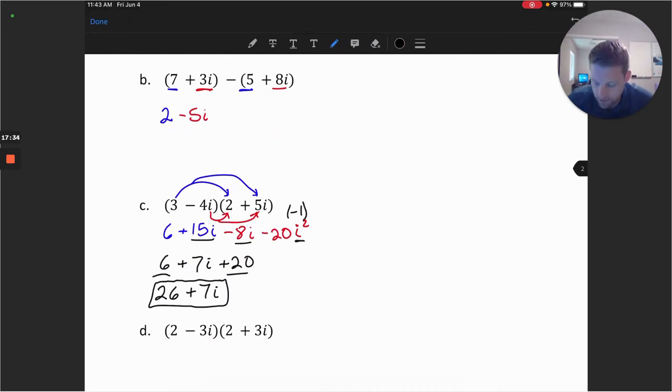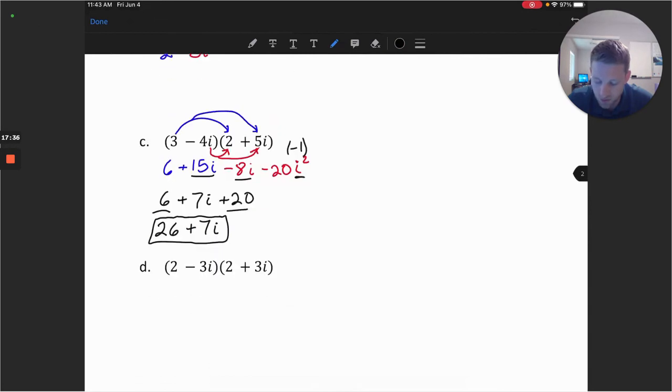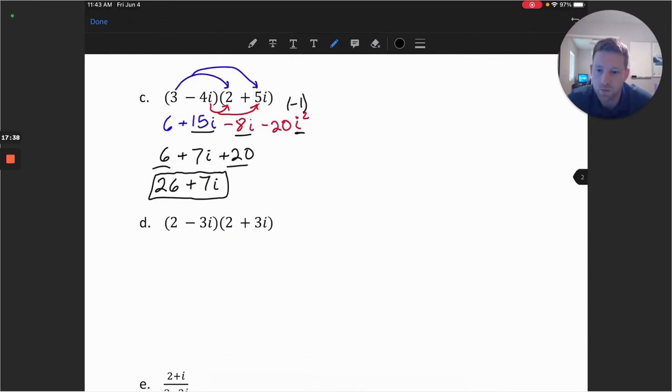Let's take a look at another multiplication problem. This is actually a multiplication of conjugate pairs. So let's consider this conjugate pair, 2 minus 3i and 2 plus 3i. This will be important for us when we go to division.